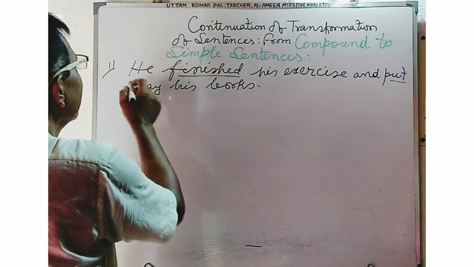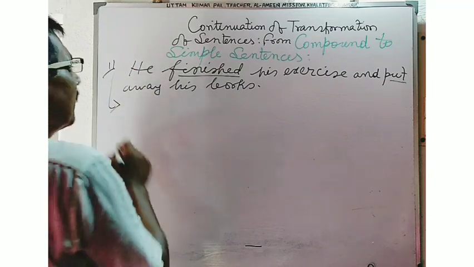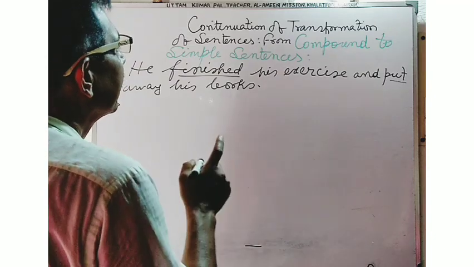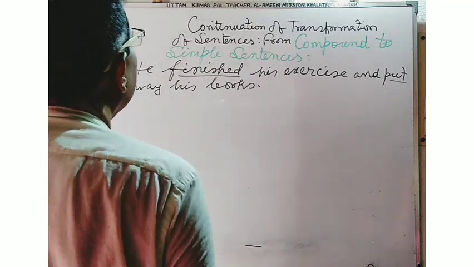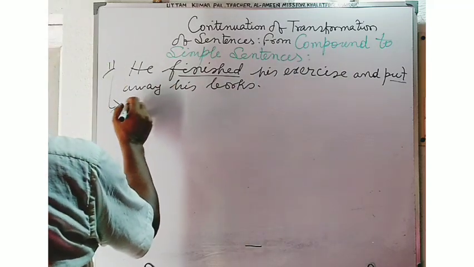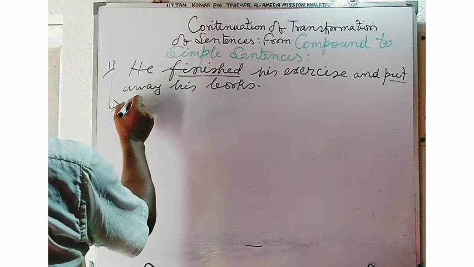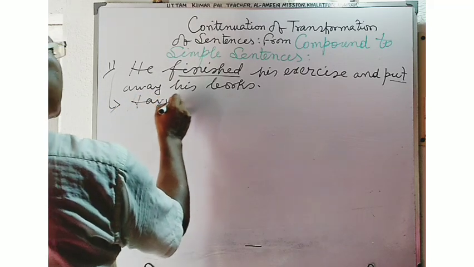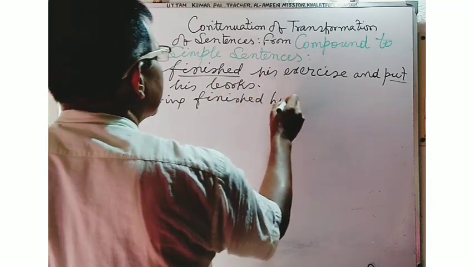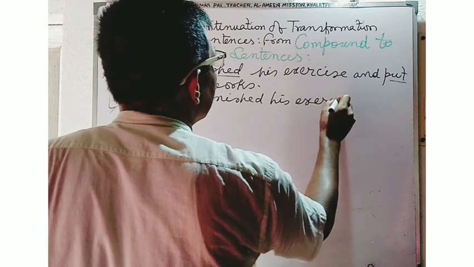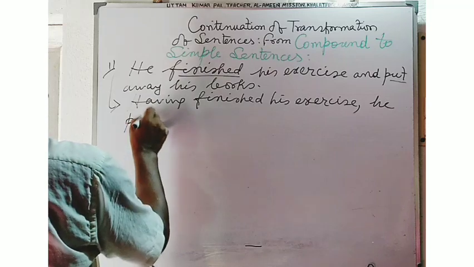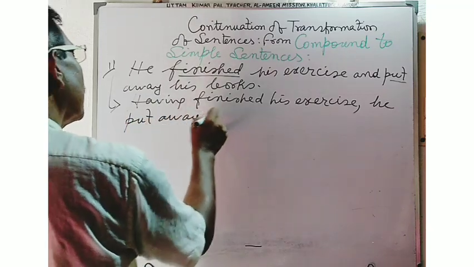So at the time of converting the sentence into a simple sentence, see how to do it. Here, he finished his exercise. If you write the sentence by using a participle: having finished his exercise, he put away his books.